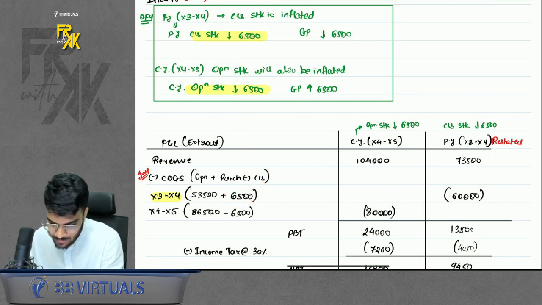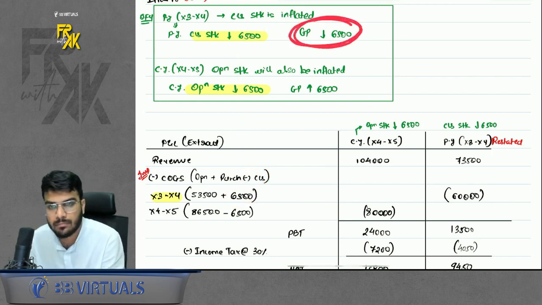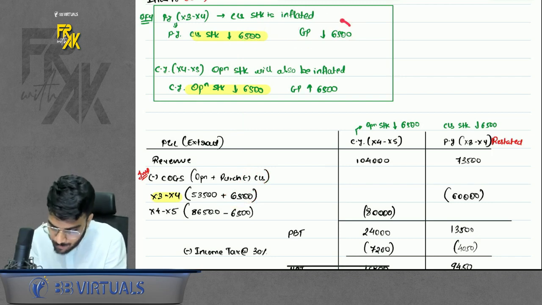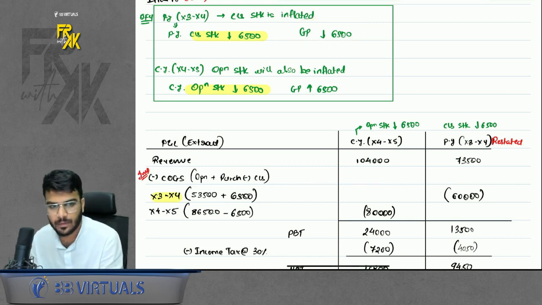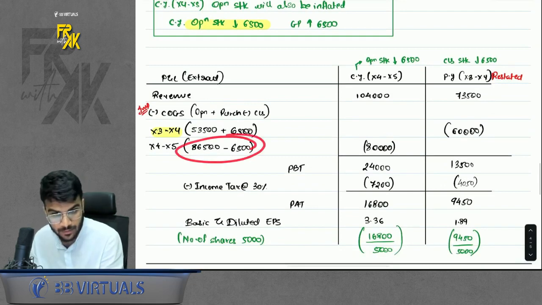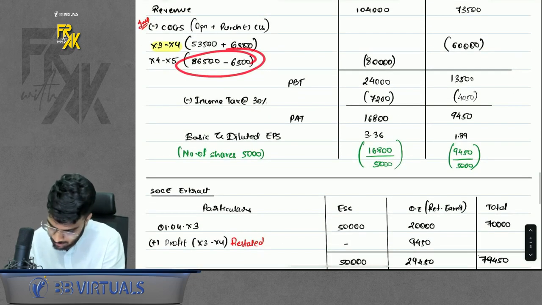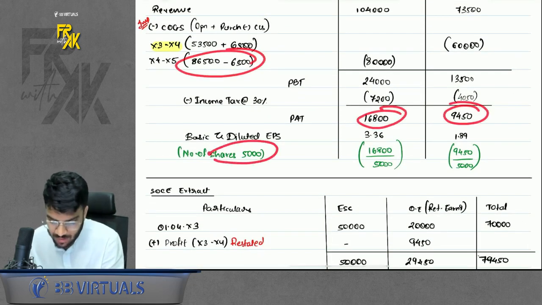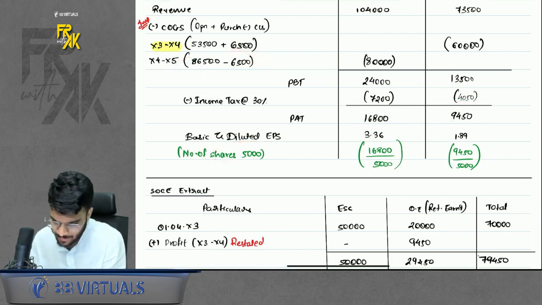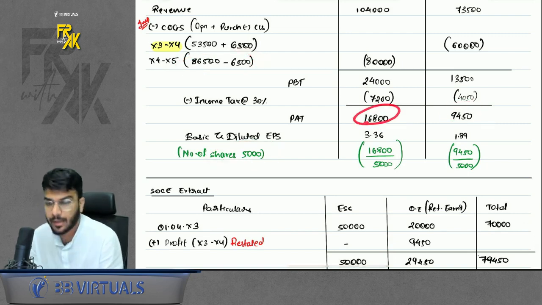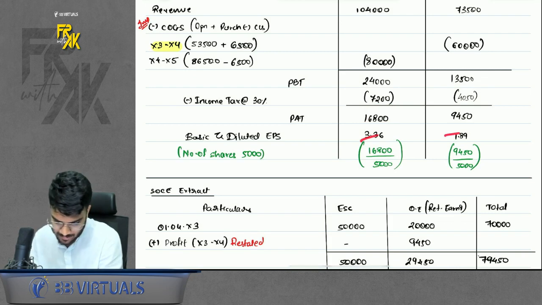Second way of remembering it is your GP should also reduce by 6,500. When will your GP reduce? When your expense increases. So COGS should increase. In the current year, vice versa. Find it out on your own. So you will get profit after tax. Also, the number of shares was given for EPS. So we divide profit by the number of shares. You will get the EPS as well.